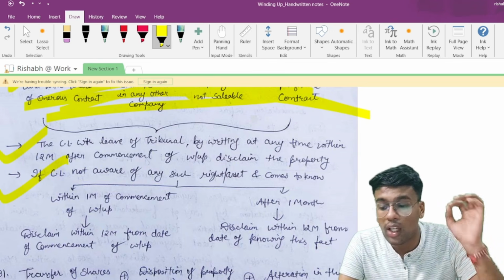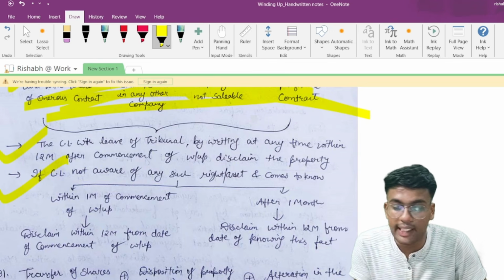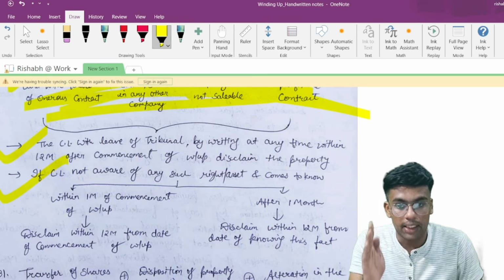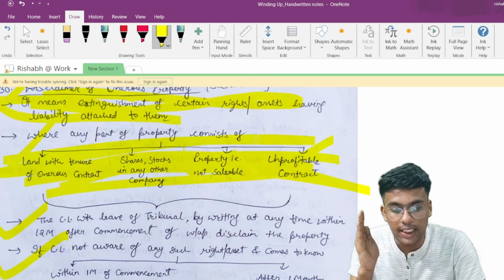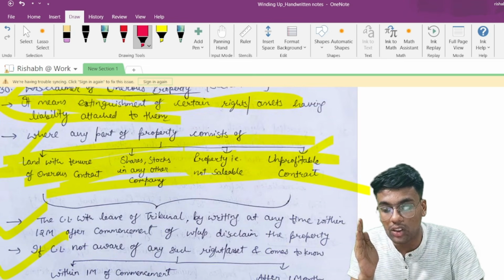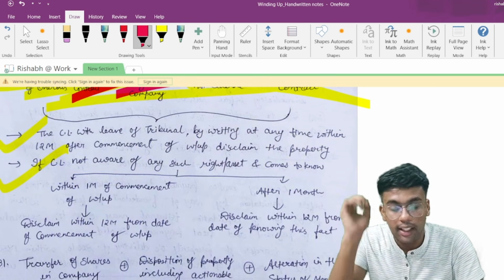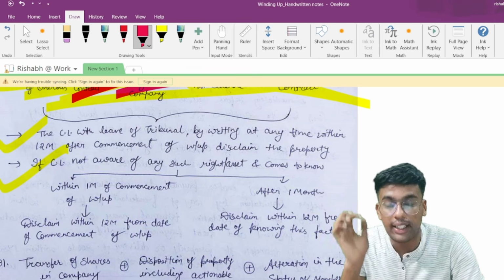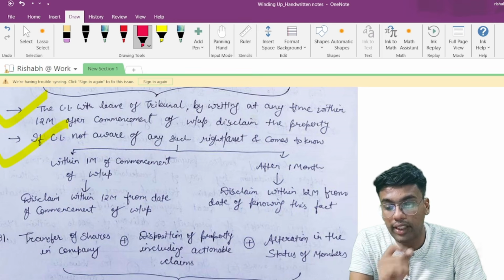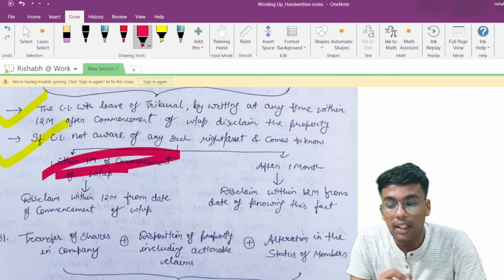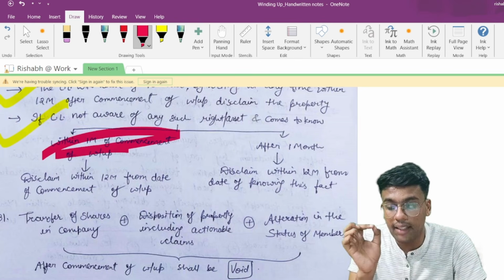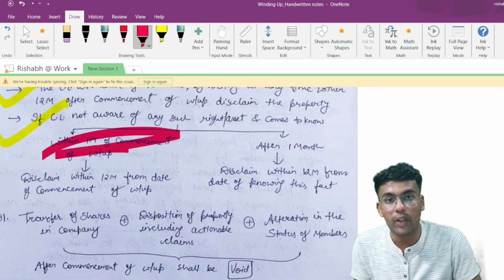The next point talks about the case where the company liquidator is not aware of any such rights or assets. Matlab, any of these rights were present in the company, but the company liquidator was not aware of them. Then, if he comes to know later on, within 1 month from the commencement of winding up, in such a case he can disclaim within 12 months from the date of commencement of the winding up.